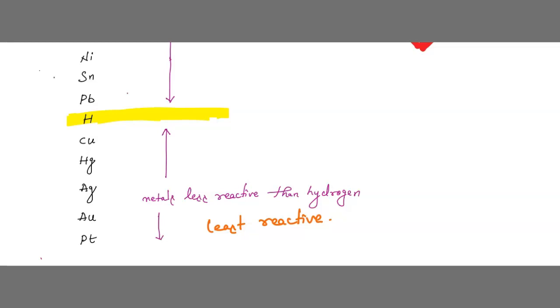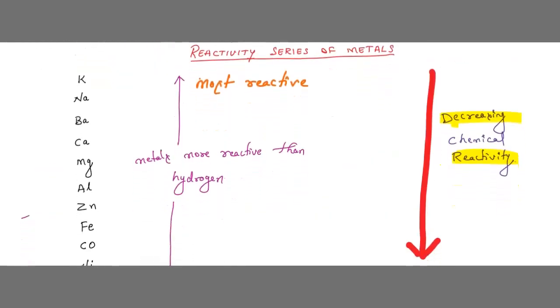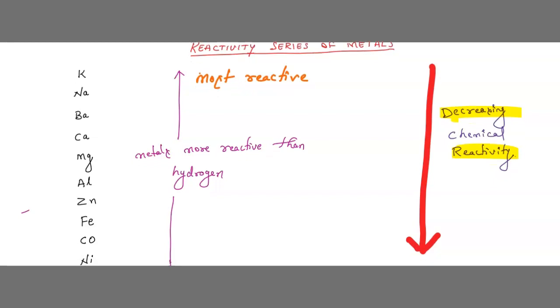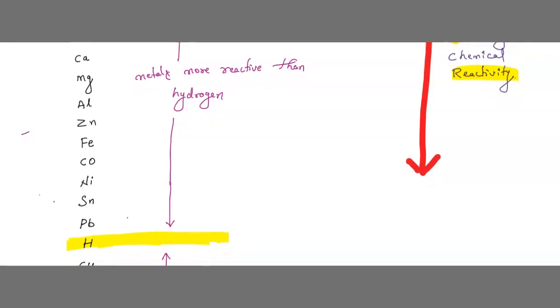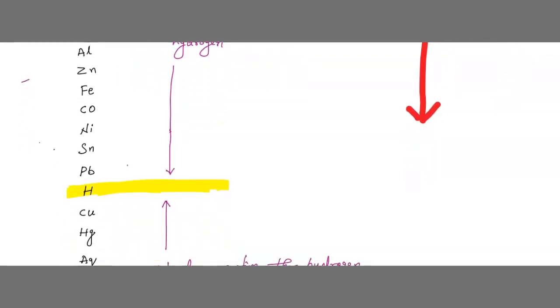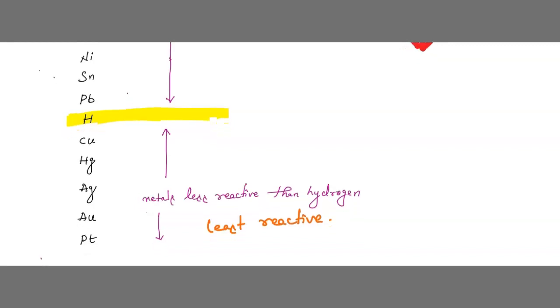If you want, I'll show you again. The more reactive elements are K is potassium, Na is sodium, Ba is barium, Ca calcium, Mg magnesium, Al aluminum, Zn zinc, Fe iron, Co cobalt, Ni nickel, Sn tin, Pb lead, H hydrogen, Cu copper, Hg mercury, Ag silver, Au gold, aurum, and Pt platinum.